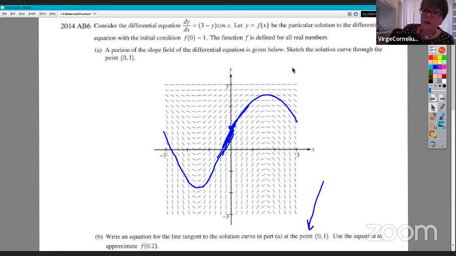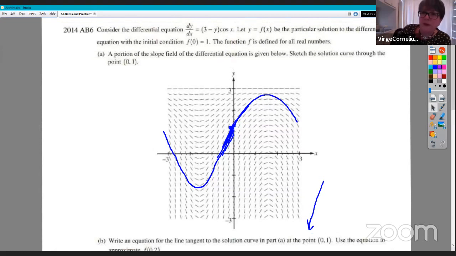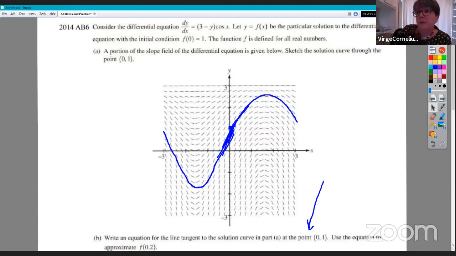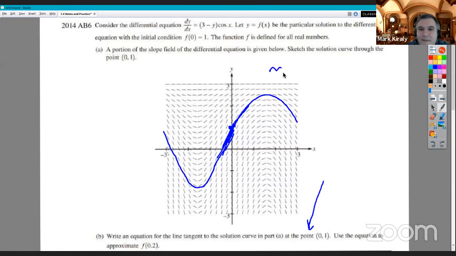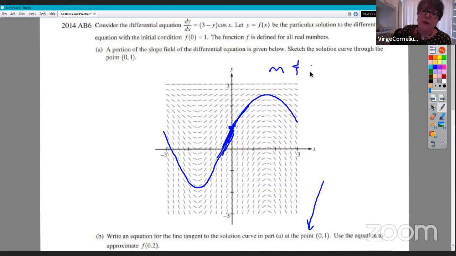Well, whether you're in Algebra 1 or AP Calculus, you need two things to write the equation of a line, in my opinion anyway. Ideally, you have the slope and you have a point. If you have those two things, you can write the equation of the line. So for calculus, the slope is the same as the derivative. We actually have a formula for the derivative. We're told that dy/dx is equal to this product of 3 minus y and cosine x. So all you have to do really is fill in.